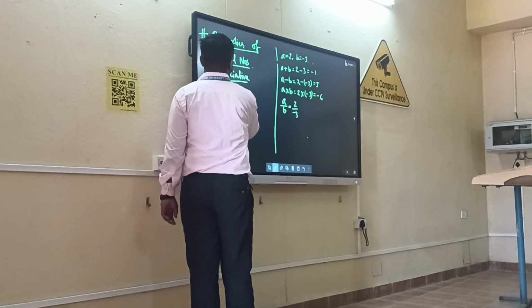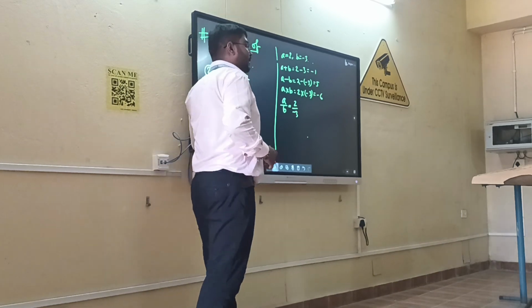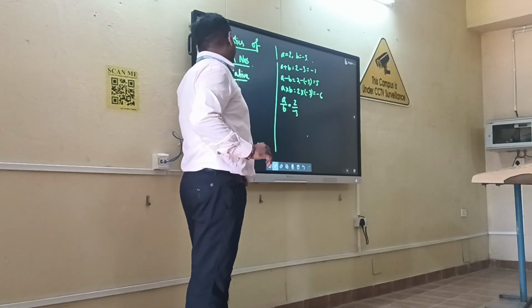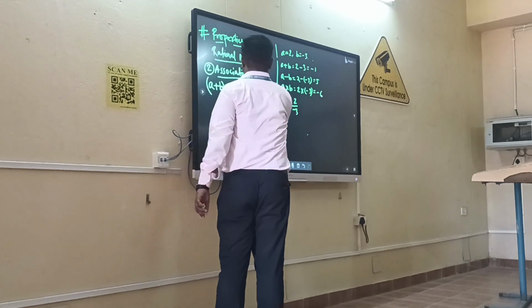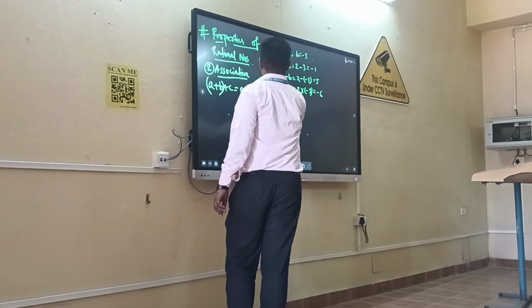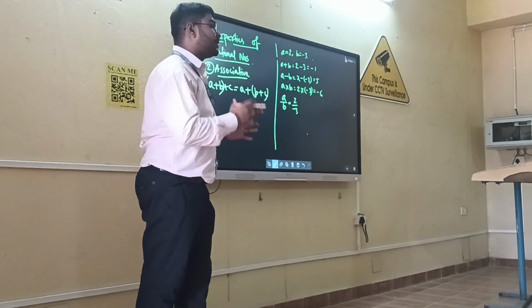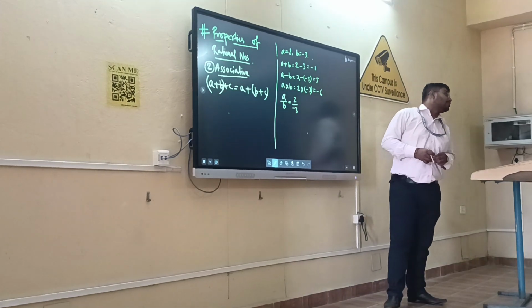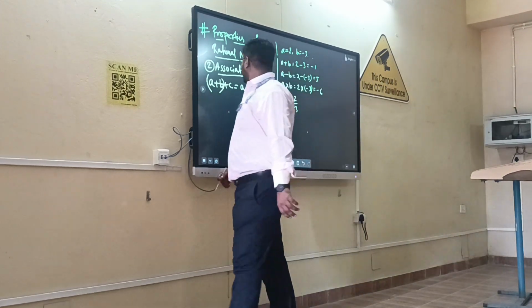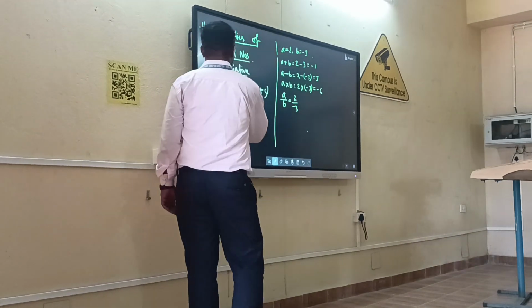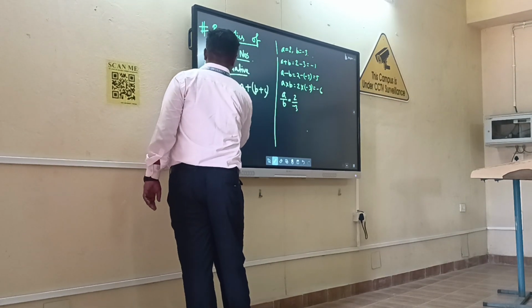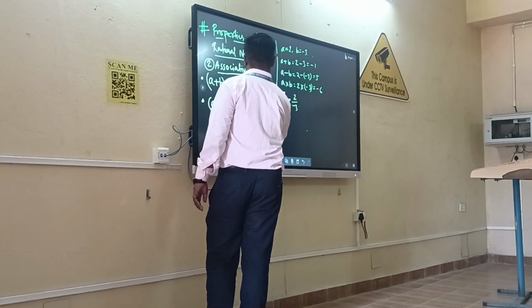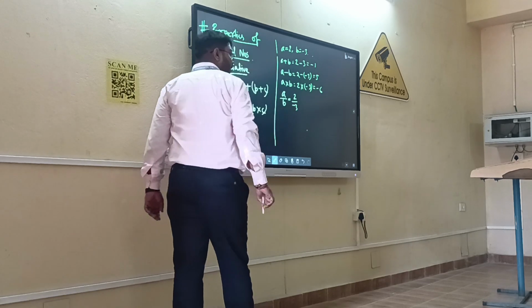If A, B, C be three different rational numbers and we first add A plus B and then add C, the result will be same. If we first add B and C then add A. That is, if we change the brackets, there will not be any kind of change in the value, right? Yes, sir. So for addition it is true and for multiplication it also holds true. A into B into C is equal to A into B into C. So we can verify it with an example.